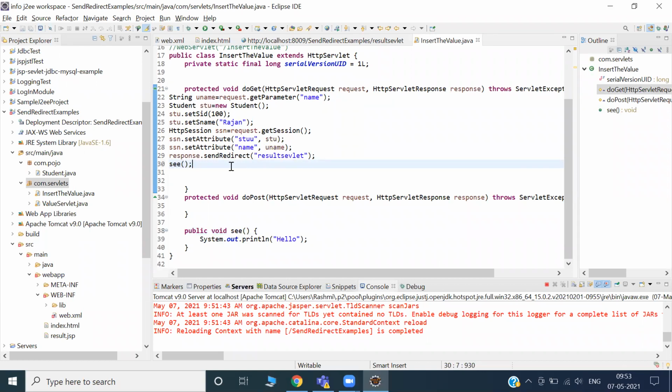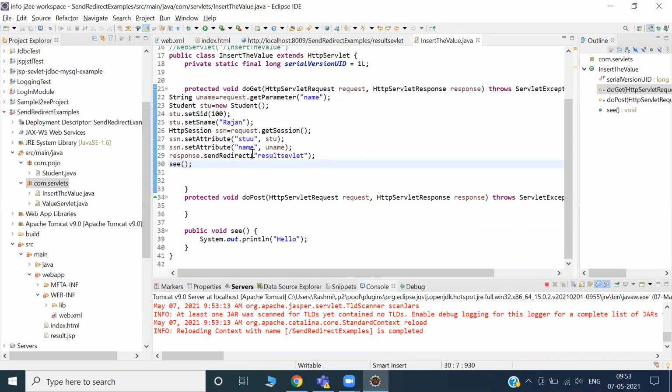Okay, we'll see those things. Let's see whether hello is printing or not. Who can tell me if hello will be printed? Where will it be printed? Will it be printed in the console or will it be printed here, in the browser? Console. Good. Okay, console. We'll see that one.